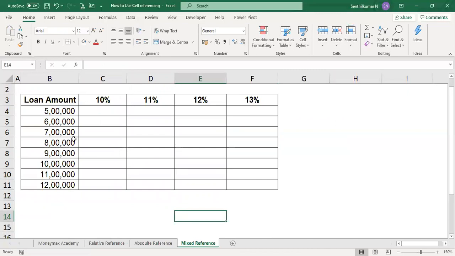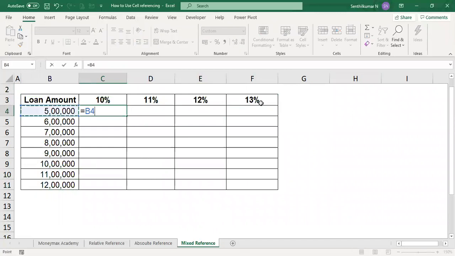Suppose the bank has given loans of 5 lakhs, 10 lakhs, 7 lakhs. Many more slabs are available. The rate of interest is also available: 10%, 11%, 12%. So you want to know, if it is 5 lakhs at 10%, what is the interest? If it is 5 lakhs but 11% rate of interest, what will be the impact? If it is 12 lakhs at 13%, what will be the impact? How to do that? 5 lakhs multiplied by the percentage. Now you will get 50,000.